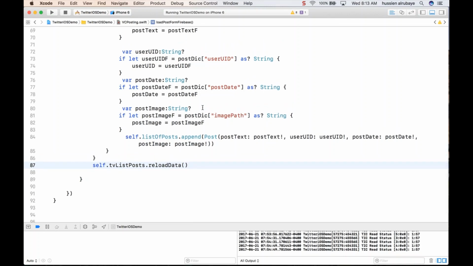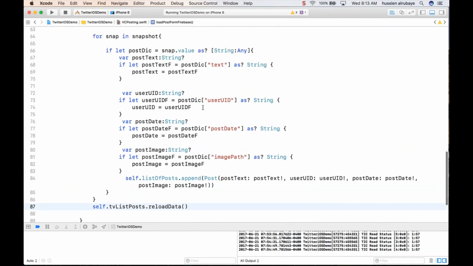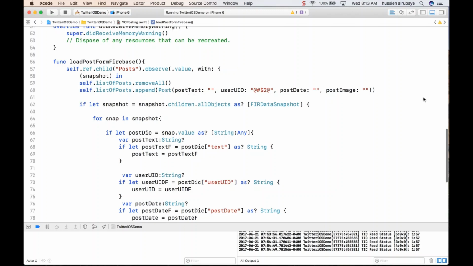Okay, it is better for me to order these data when I get them. So when I get them, I need these data to be ordered, like according to the UID or according to the date added in the server. There are many ways you could say, hey, I need to order these data according to this one.